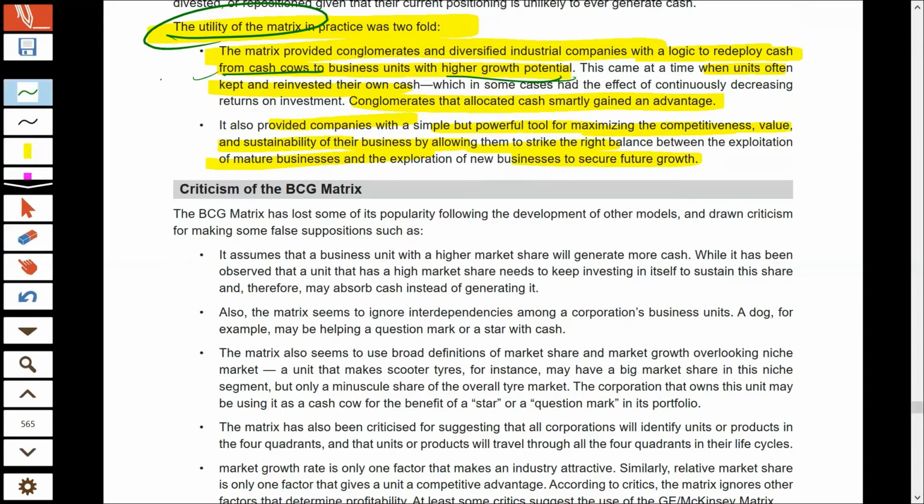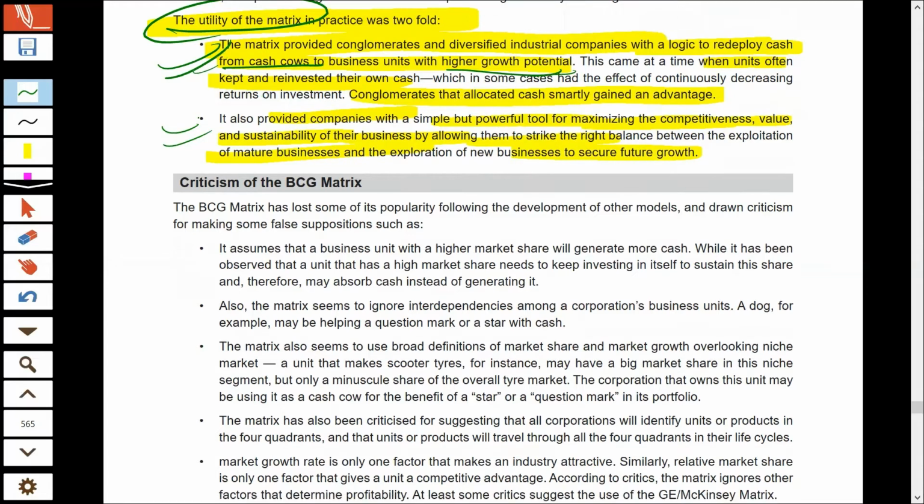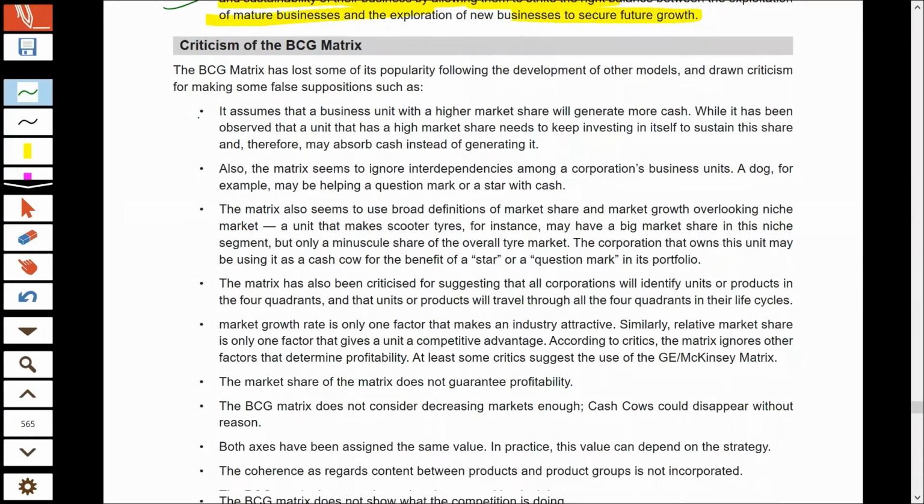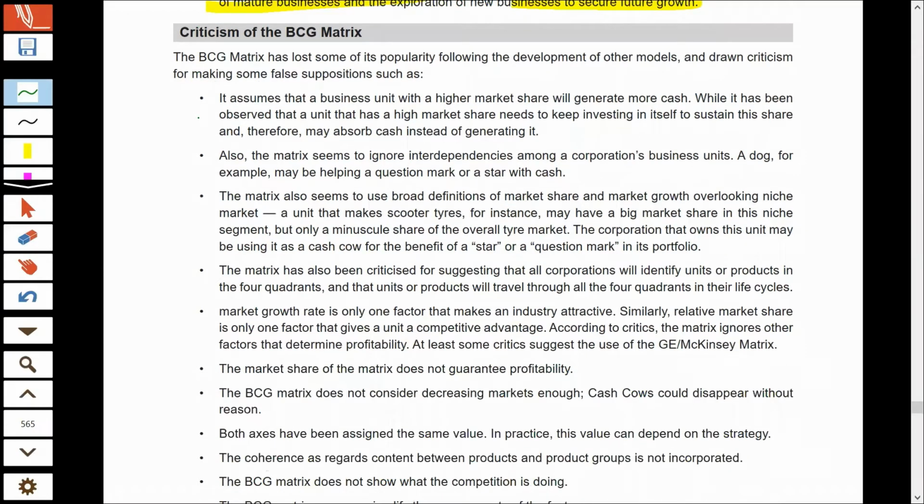So quickly summarizing, the first advantage is that BCG helps you to invest your limited resources in a proper manner. It helps you to concentrate on those businesses which are highly valuable and have a secure future. It increases your competitiveness in the market. It helps you to take the right decisions. Now, what are the criticisms of BCG?